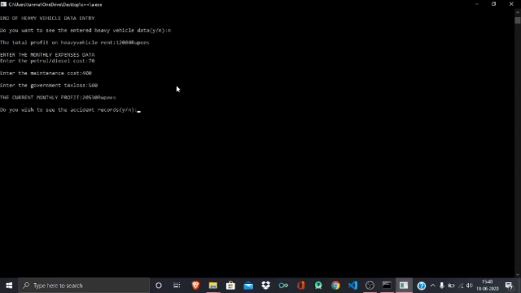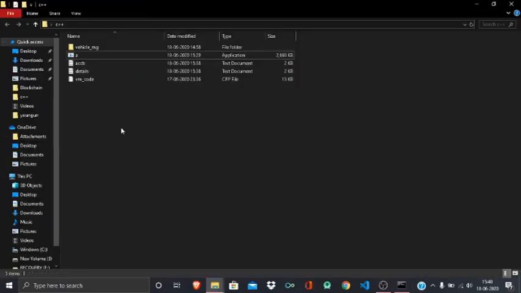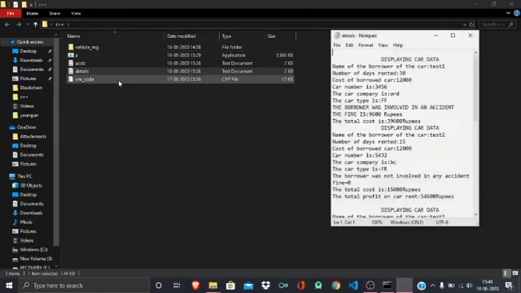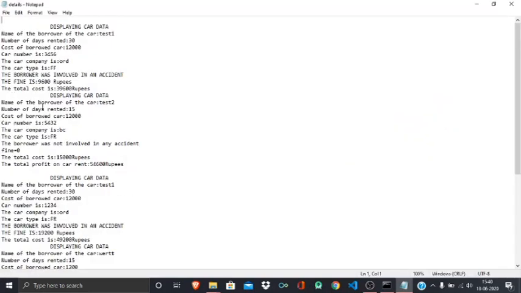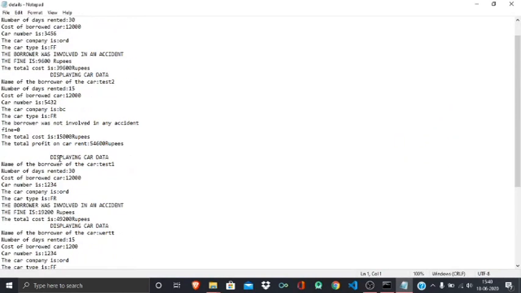So it will give you that the current monthly profit is 2530 according to all your vehicles. Do you wish to see the accident records? No, we will see it in the file. Okay, let's come to the file of details. So yeah, here it is. Now it will display all the car details that we have entered.